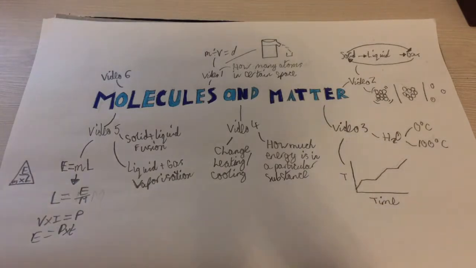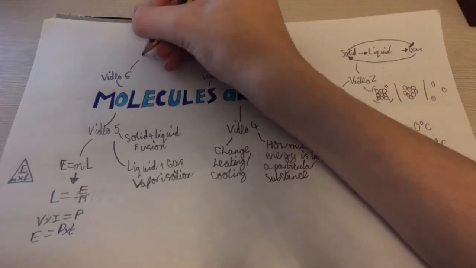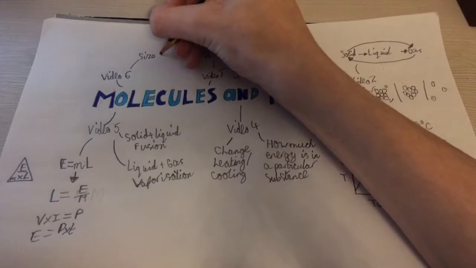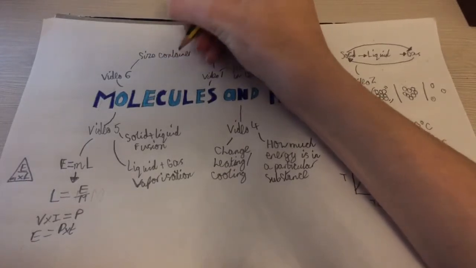Today we're going to be looking at gas pressure. So I have talked a little bit about gas pressure before, but today we're going to be going over it in depth. So what is the gas pressure? Well, the gas pressure is the amount of collisions of gas particles in a container. So if there are more collisions of gas particles in the container on the walls, then the gas pressure will be higher. Now, some factors that can increase the gas pressure are the size of the container, the temperature